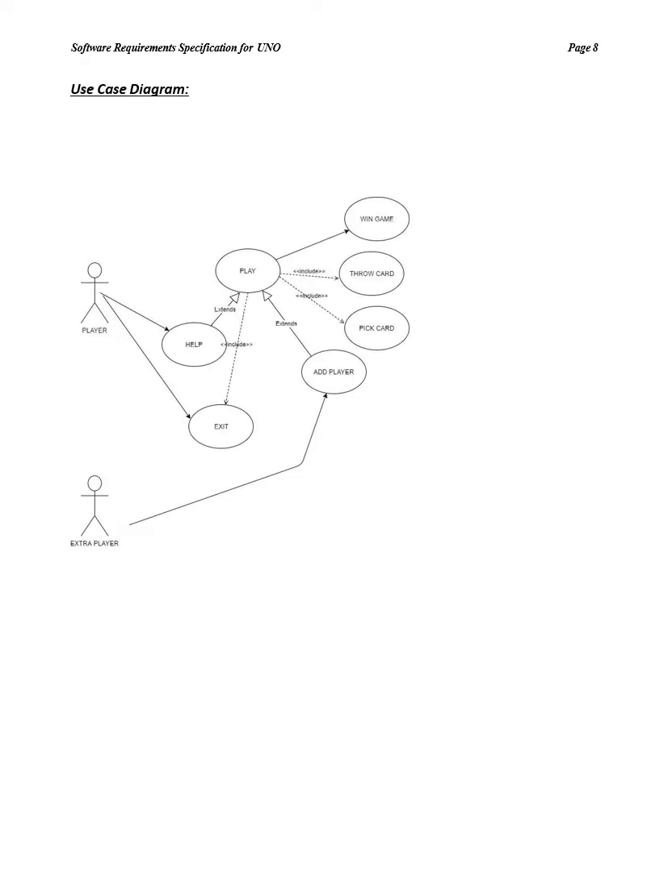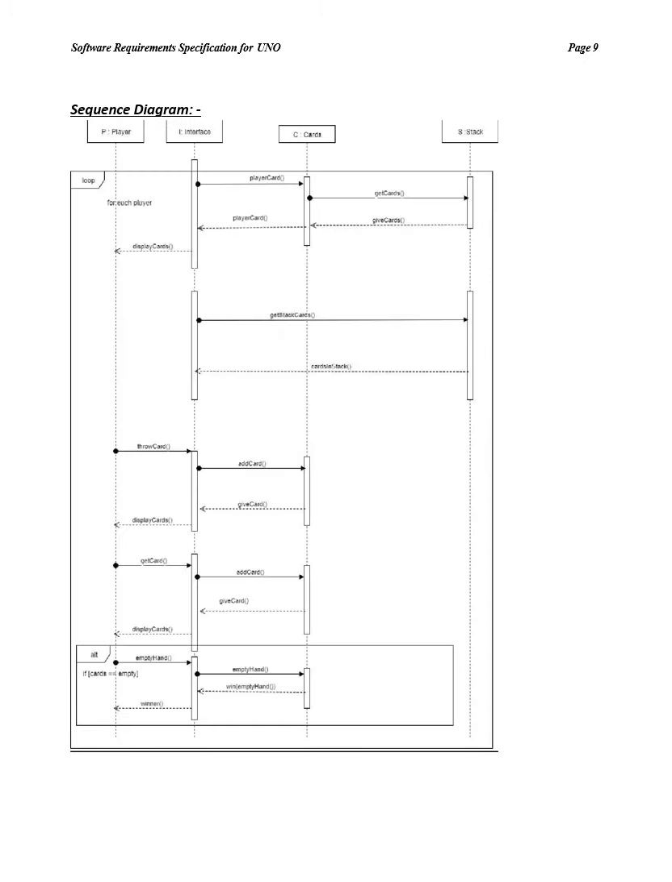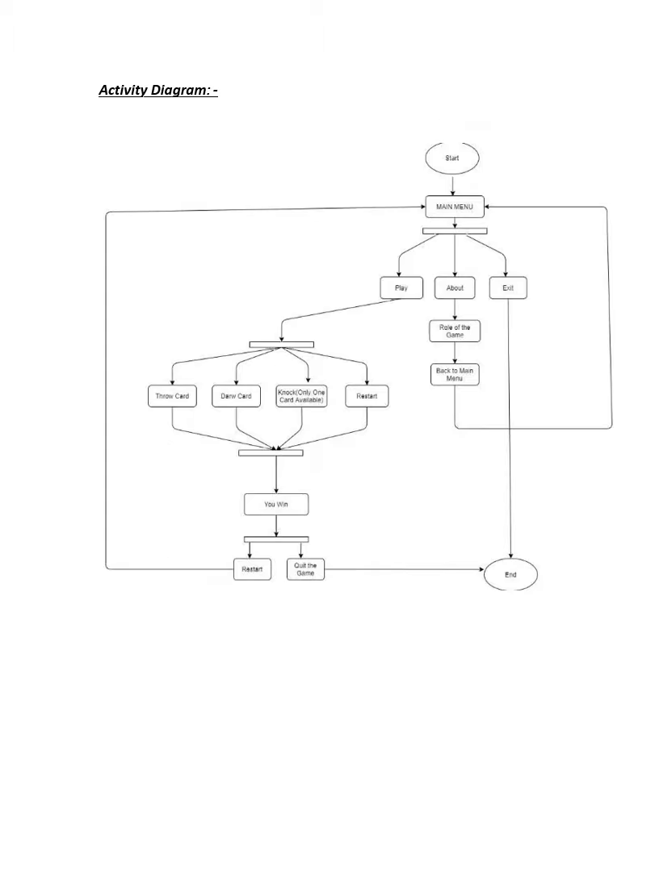And now coming to the analysis model, this is the use case diagram of our project, and this is the sequence diagram of our project. And this is the activity diagram of our project, which shows the flow of the game. Initially after starting the game, you have three options in the main menu, which are play, about, and exit. After clicking the play button, you can go to the options in the play option, like throw card, pick a card, and knock, all the options which we have included.